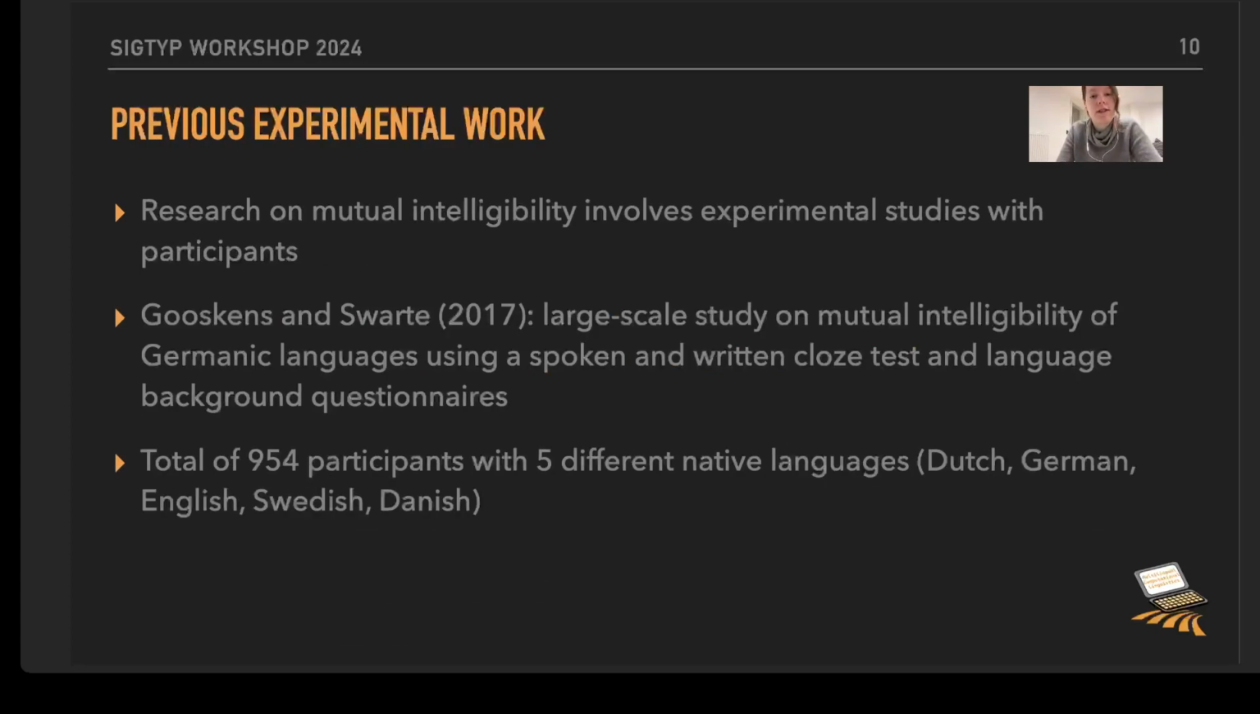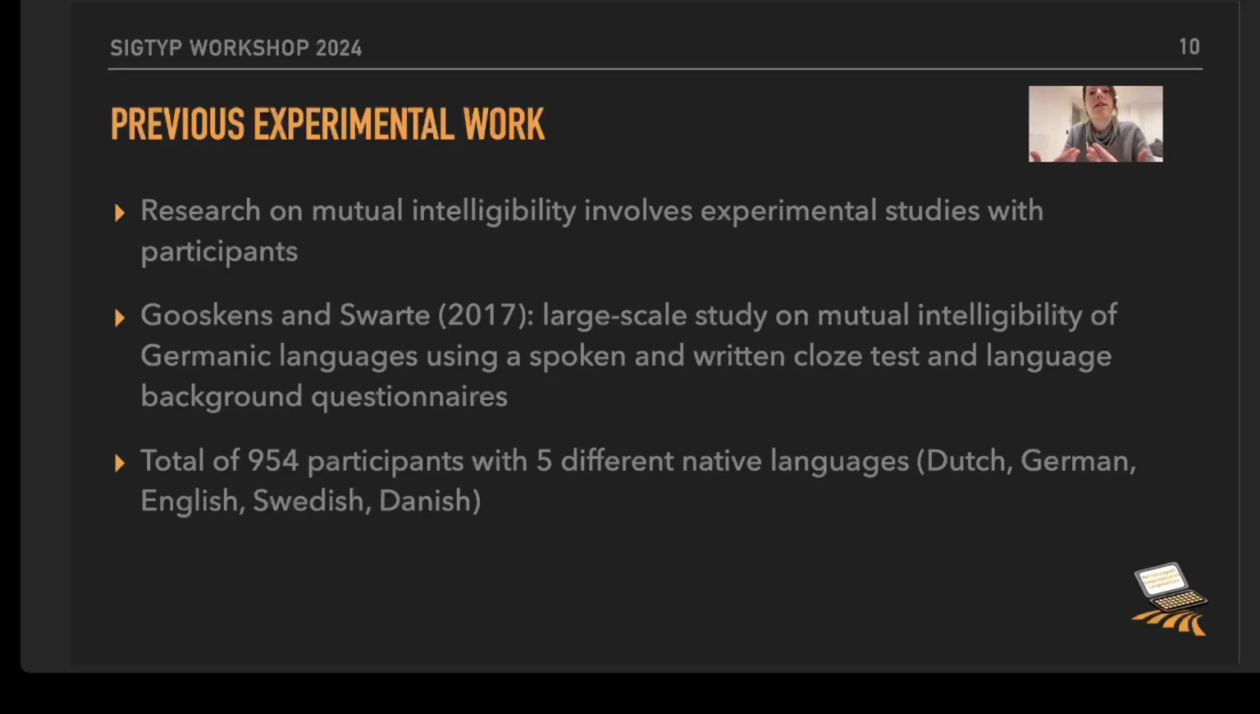Now, when it comes to studies that have been done on mutual intelligibility, these studies are usually psycholinguistic experiments. One of them is Gooskens and Swarte 2017, and they presented a large-scale study on mutual intelligibility of Germanic languages. They do so by using a spoken and written cloze test, essentially a text with gaps that need to be filled in by the speakers of a language.